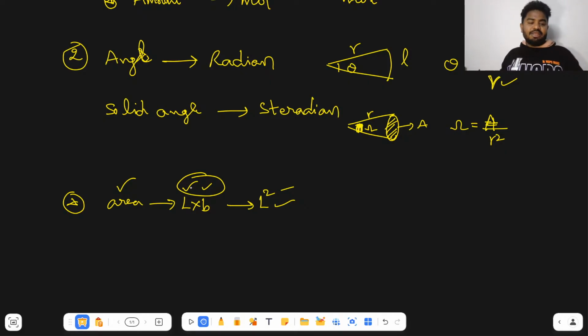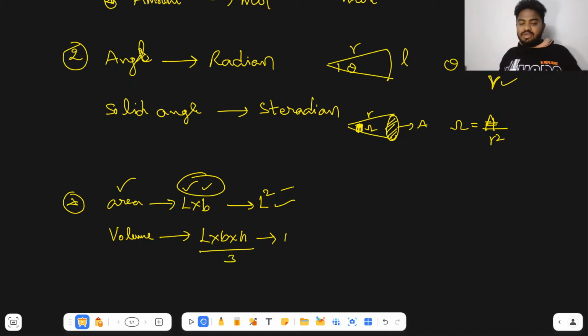Hope you understand, right? Now, for example, if you take volume, then length into breadth into height. If you observe carefully, if you want to measure a volume, then you have to use length three times. So that is why the dimensional formula becomes L cube. I hope you understand what a dimension formula is now. How many times the fundamental physical quantities are raised to represent the particular derived physical quantity is called the dimensional formula of that physical quantity. So now volume is L cube.